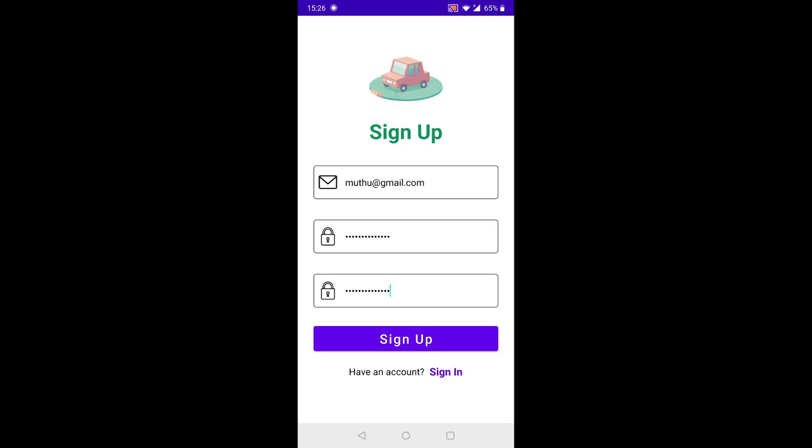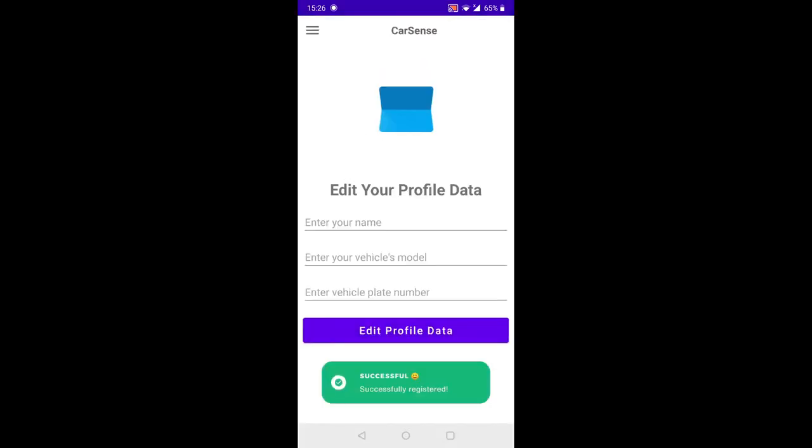So when the user signs up for the first time, it will bring them to their edit profile data page. Editing profile data is essential because you need to set your profile data in order to access your account first. So right now the user cannot click anything. As you can see, I can't go anywhere until I have set my data for edit profile data. But let's say users don't want to edit their profile data, or they accidentally press the button, it will give an error of course to please add some data.